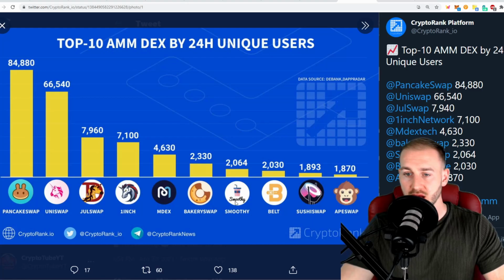But all of these other protocols down here with their varying number of unique users, which is being logged against here, they already have their governance token out, whereas Smoothy is the next one to launch. So this actually has more unique users than Sushi Swap. And Sushi Swap has, of course, a token with billions of dollars in total market cap. So this does lead you to believe that this looks quite bullish for Smoothy and its token generation.